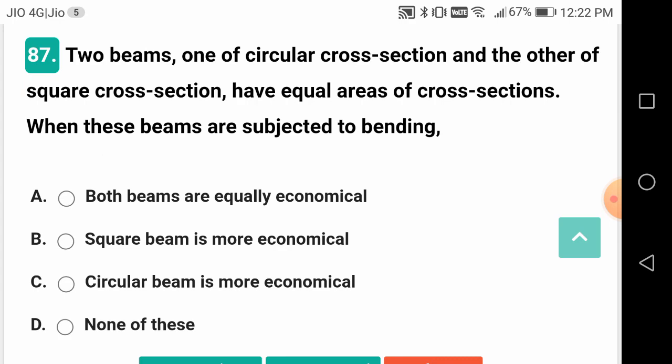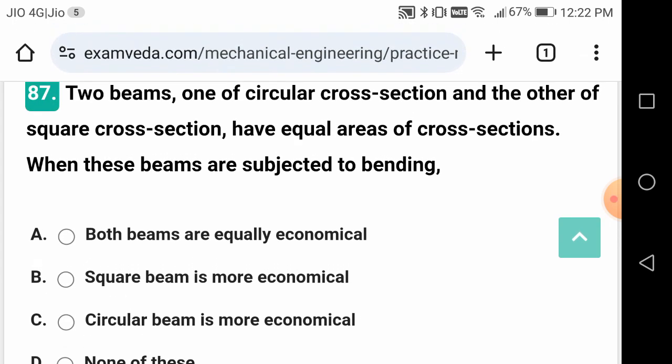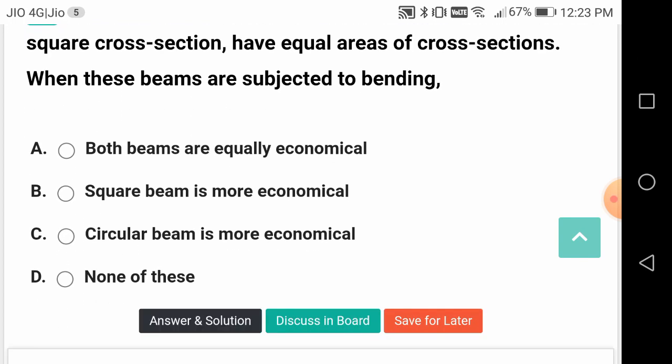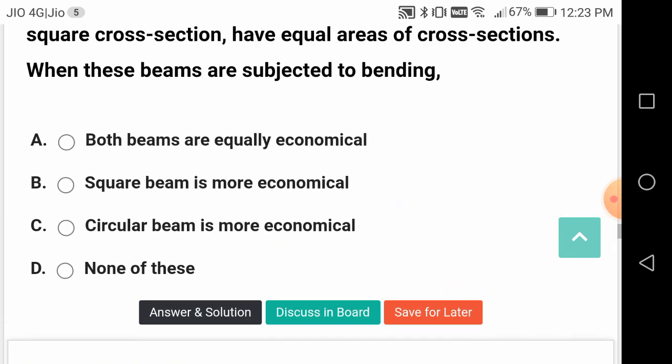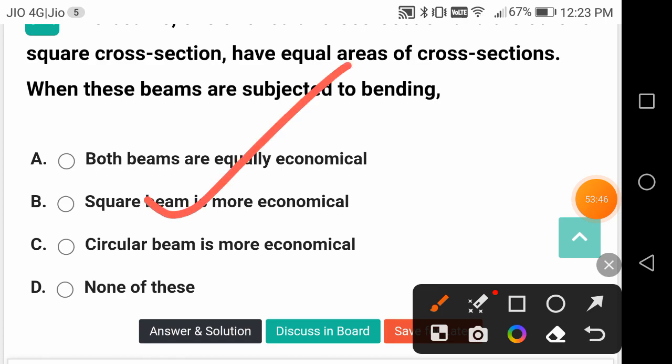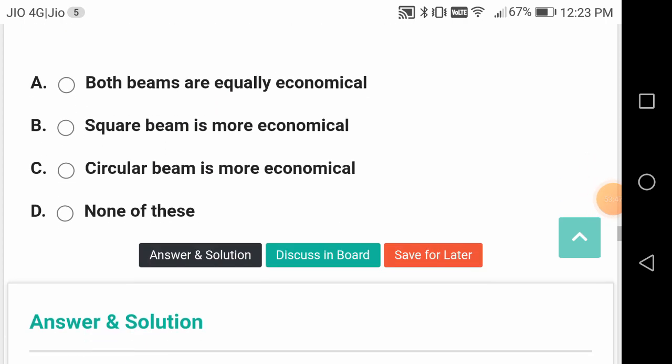In case of two beams, one of circular section, other of square cross section, having equal area of cross section, when these beams are subjected to bending, now which is economical? Square section beam is economical. This is a good question, friends.